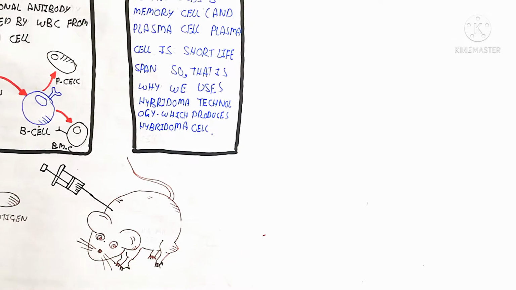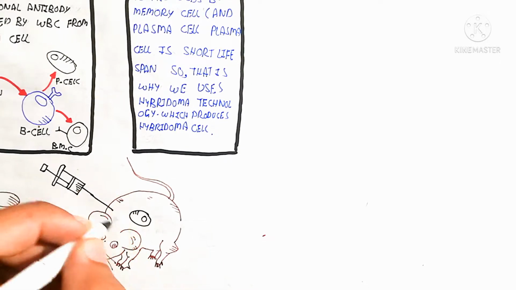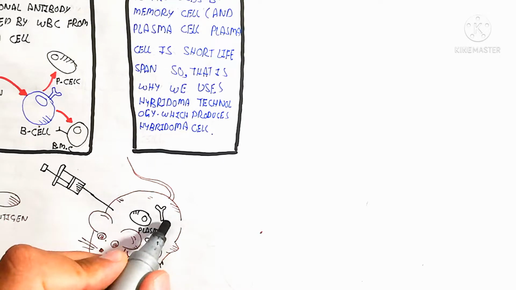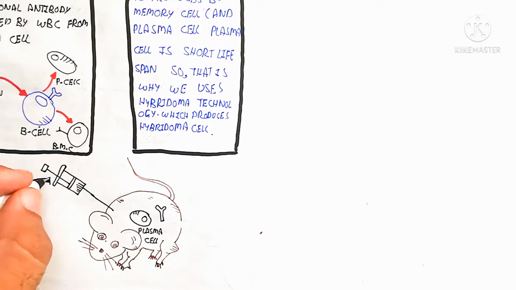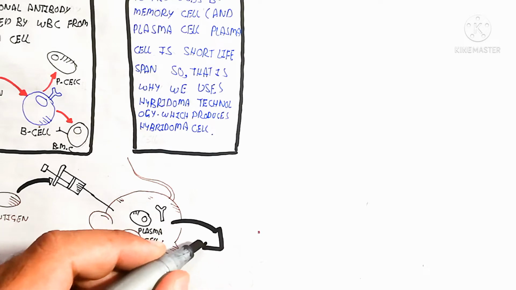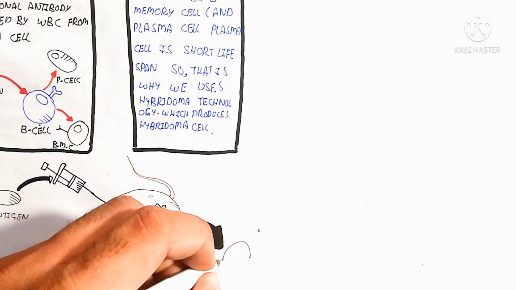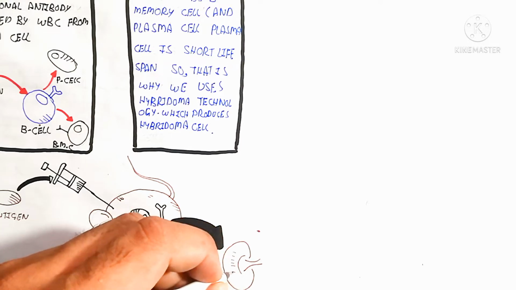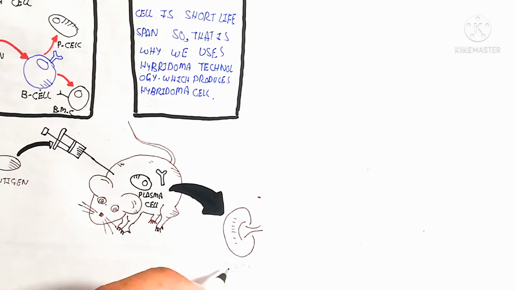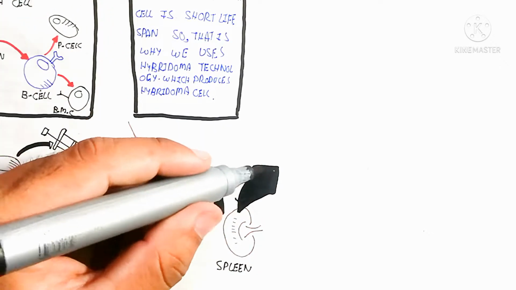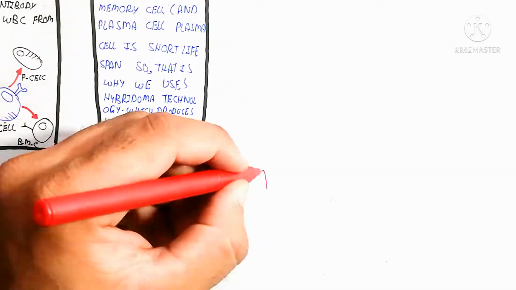This spleen is used for the naive B cell to proliferate into the plasma cell as well as the B memory cell. After the antigen injection, the mice will be sick, and after that the mice are sacrificed to separate the spleen. The spleen contains splenocytes.